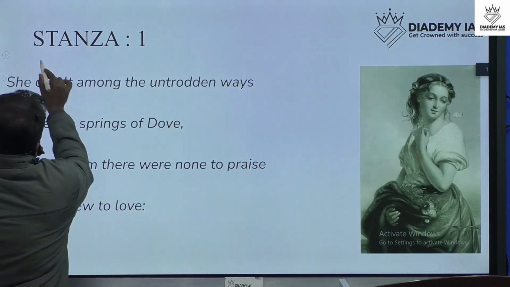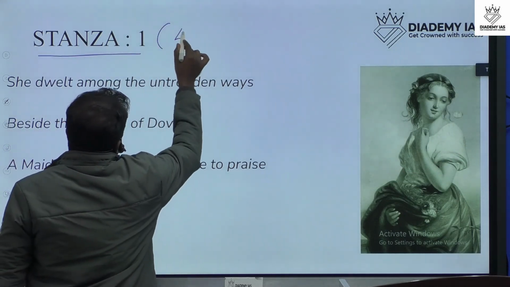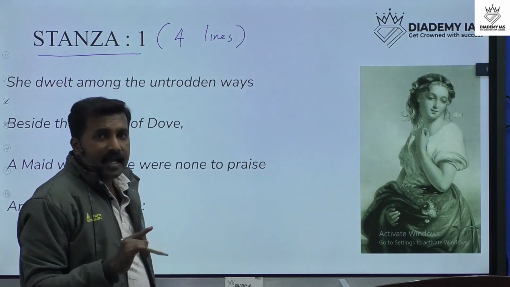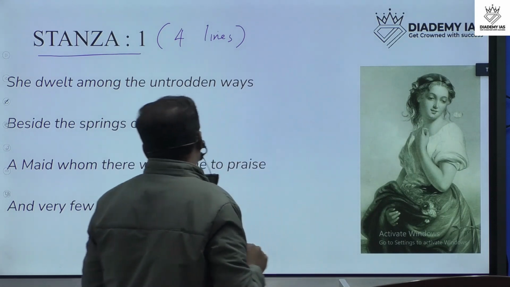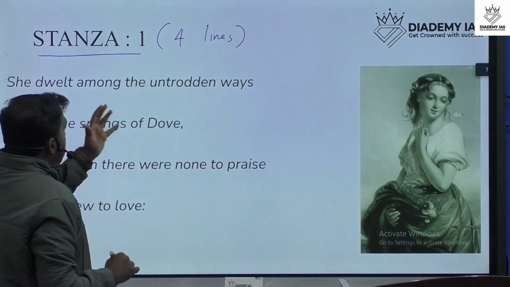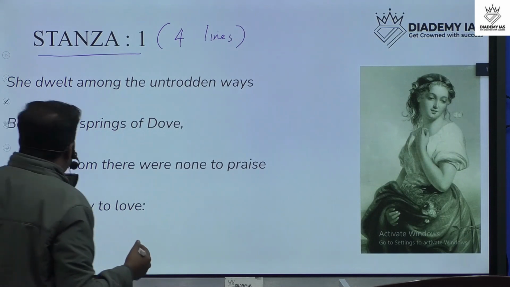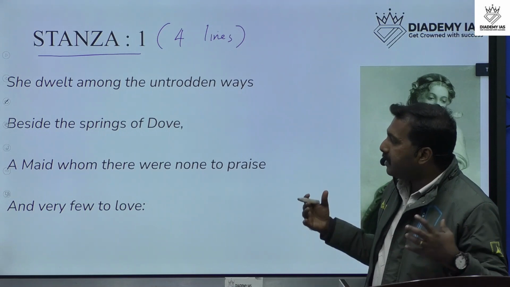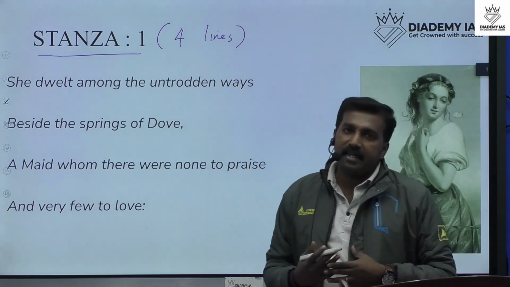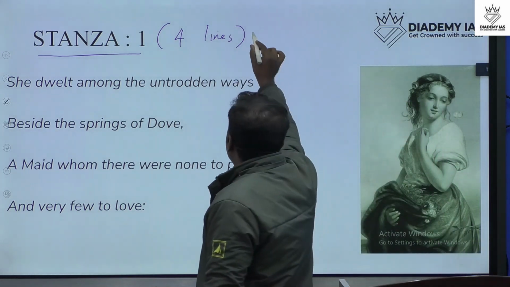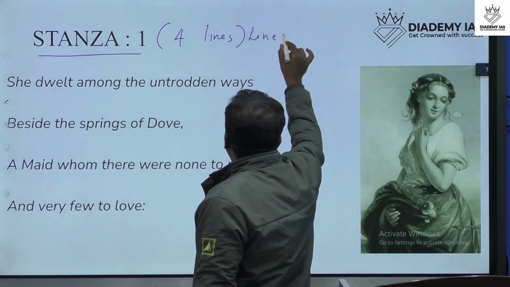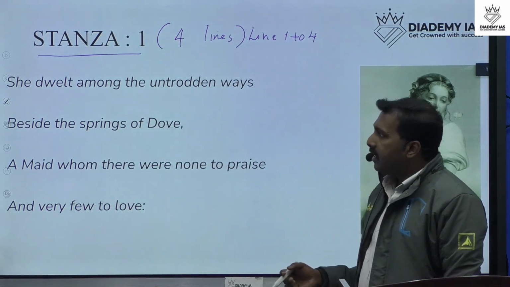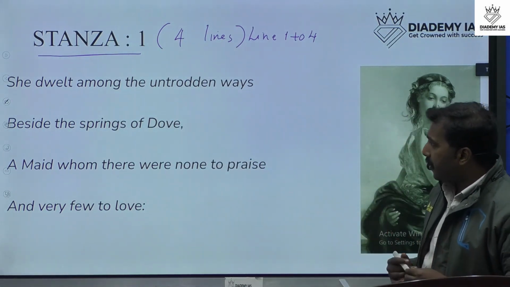Stanza 1 includes 4 lines. We have only 3 stanzas in this poem. First stanza: She dwelt among the untrodden ways, beside the springs of Dove, a maid whom there were none to praise, and very few to love. Stanza 1 means lines 1 to 4. What does the poet say about these lines? She dwelt among the untrodden ways.